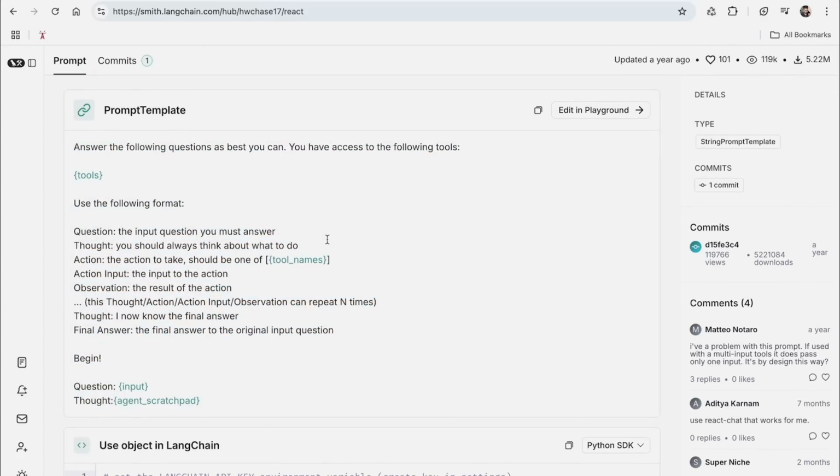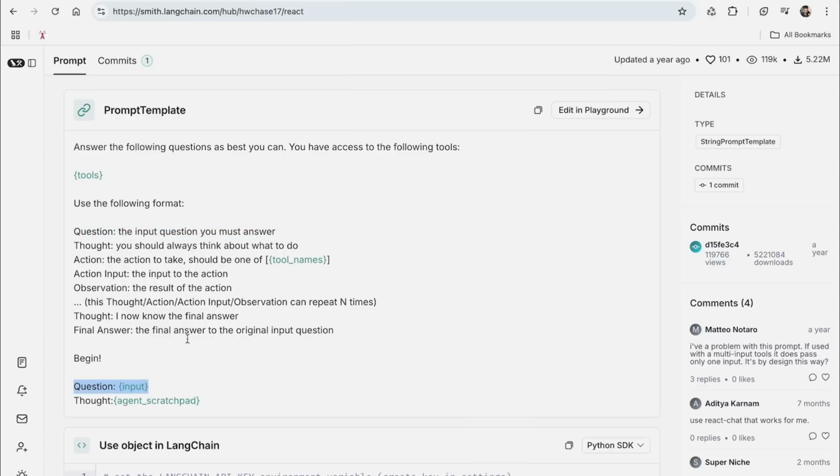So what does it say? Let's go through it step by step. So we are saying, answer the following questions as best as you can. You have access to the following tools. And all the tools that we've written, we are providing it all in a string format. If you're wondering when we did that, we did not. Our helper functions did that. All right. So all of our tools are provided. Next, we're instructing the LLM to follow this format. So first, the input question, we're telling the LLM it must answer this, and down here, we can also see that we're providing the question right here.